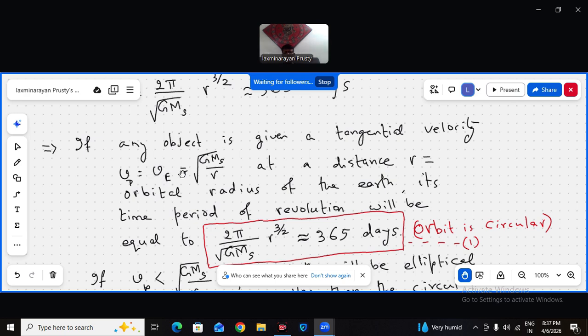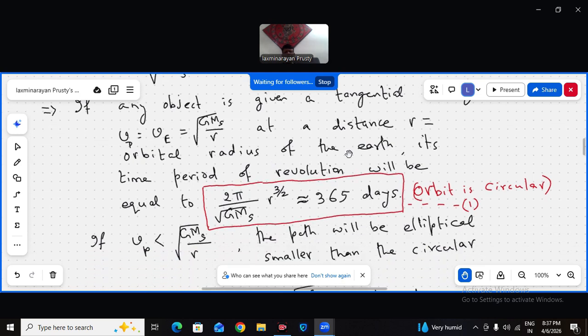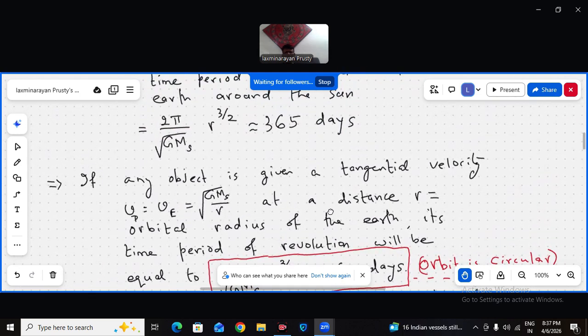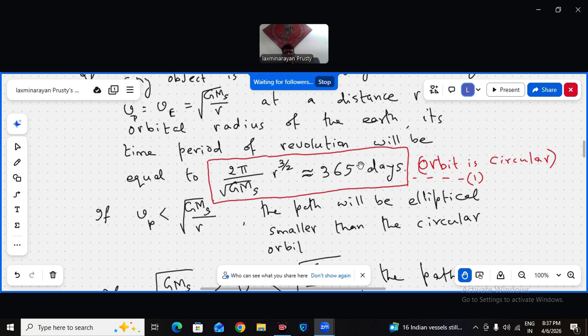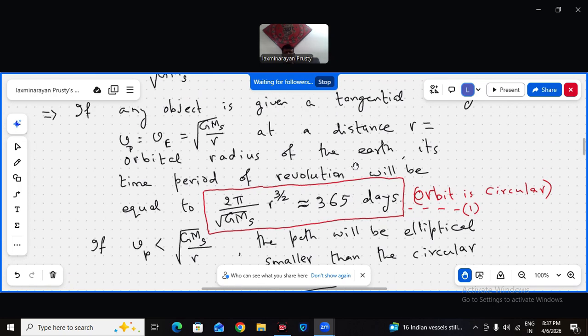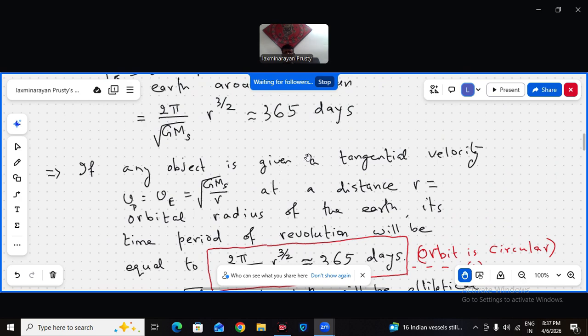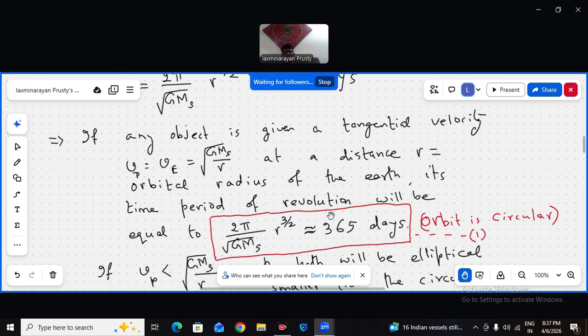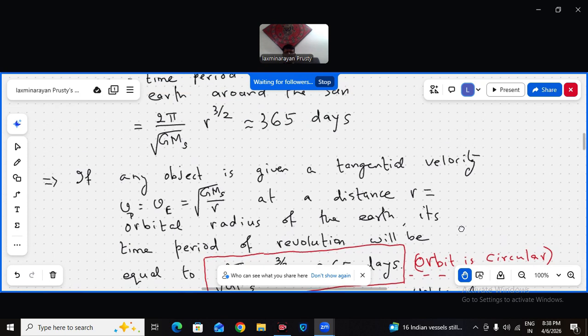If we give a particle a velocity of root over GMs by R, what will its revolution be? It will move in a circular orbit because it is not affected by the mass of the revolving particle. So whether it is the Earth or a 1 kg block, if they are given a tangential velocity root over of GMs by R, where R is the orbital radius of the Earth, then the time of revolution of that particle will be 2 pi by root over GMs into R to the power 3 by 2, which is 365 days. Okay.